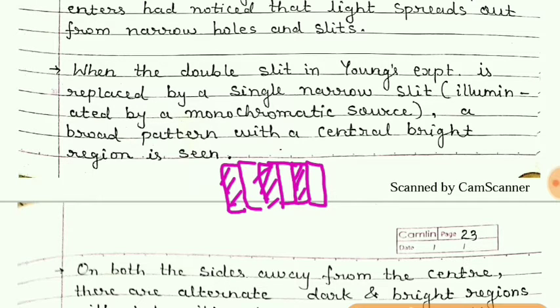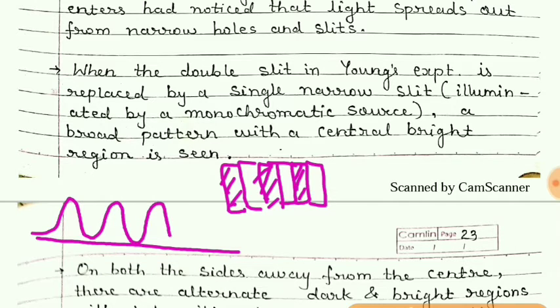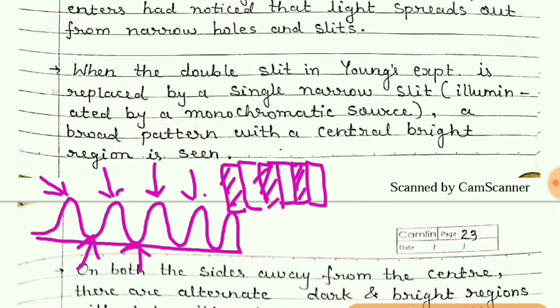And we can plot the graph for intensity versus distance in this way. For double slit, the intensity of each bright is like this, and all the bright bands have the same intensity, and all the dark have intensity nearly zero. So this type of pattern was observed for Young's double slit experiment.